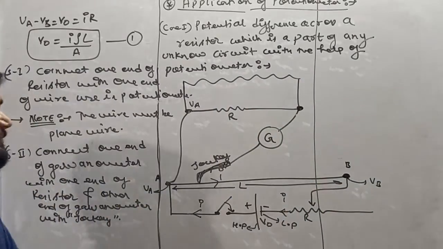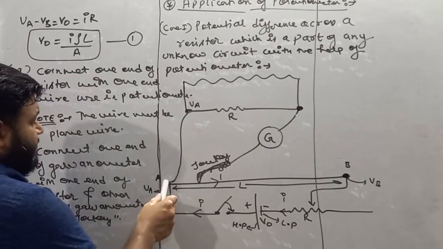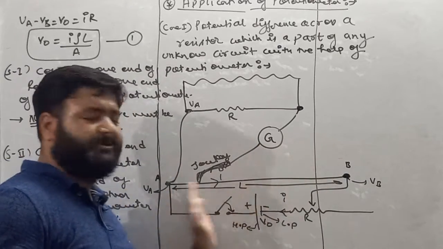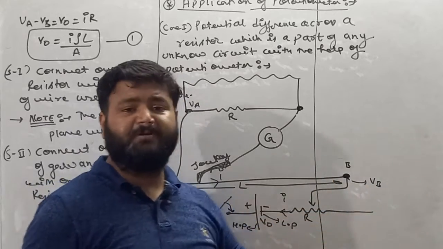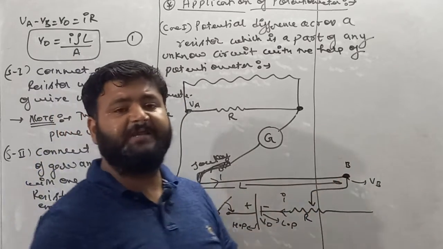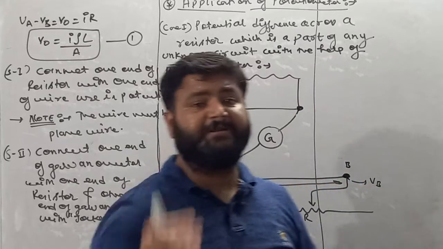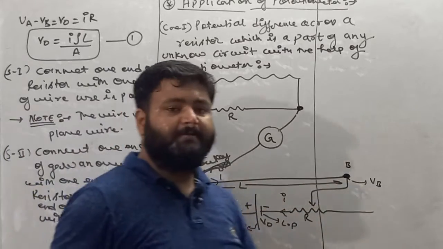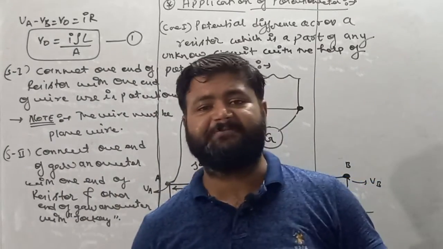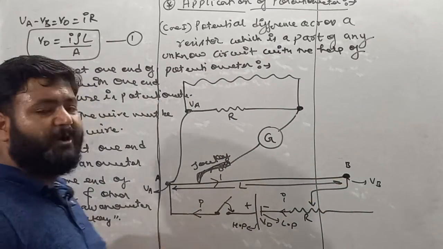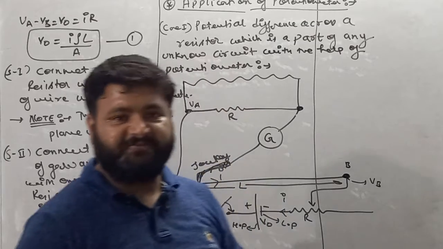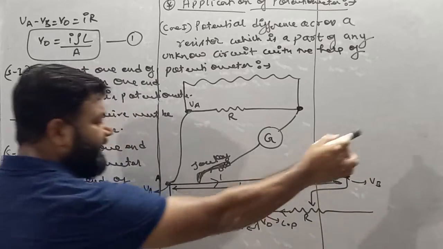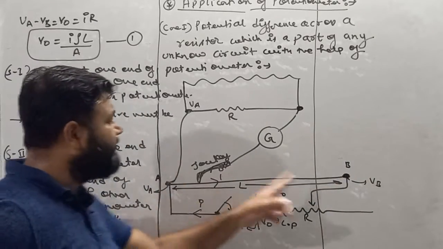So now see my dear student, what we have to do. As we know, this point carries higher potential and this point carries lower potential. Between the higher potential and the lower potential we have a large number of points, up to infinity, and every point carries a different potential. Write down a note that different points between A and B carry different potential. So between A and B, infinite numbers of points are possible, and each point carries a different potential.